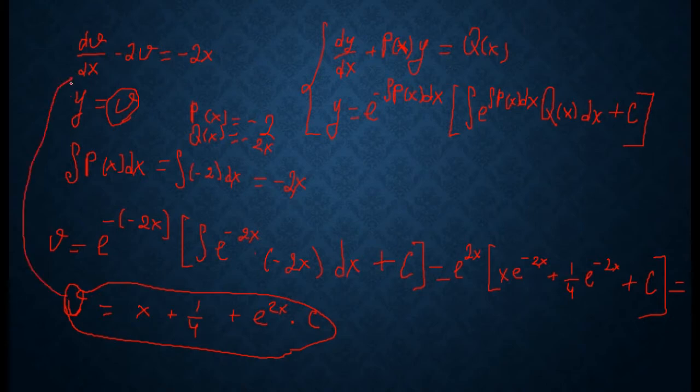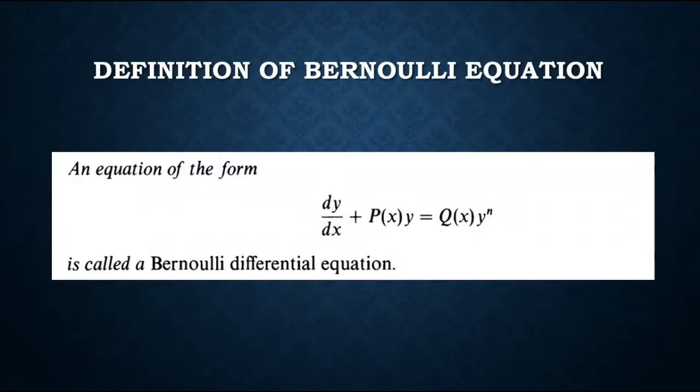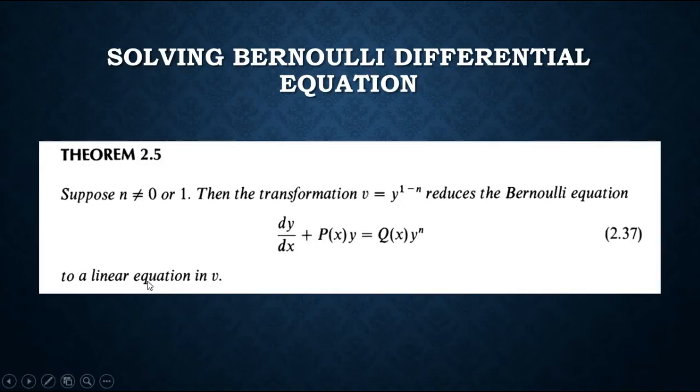this differential equation. Next type of first order differential equation is Bernoulli. So an equation in the form dy over dx plus p(x)y is equal to q(x) multiplied by y to the power n is called a Bernoulli differential equation. How do we solve this kind of differential equations? To solve a Bernoulli differential equation, we use this theorem.